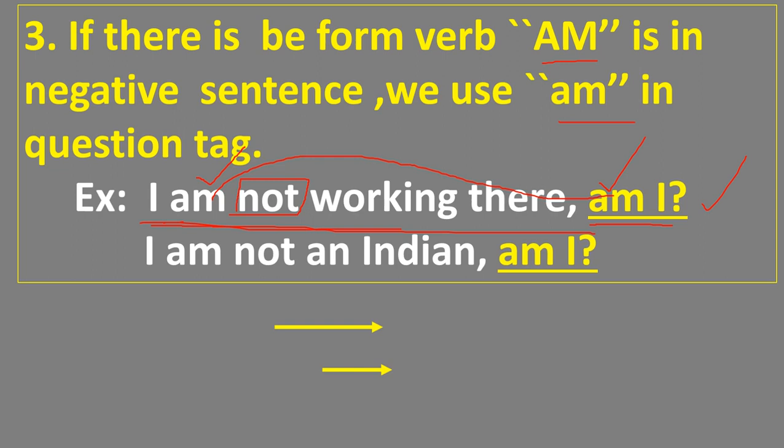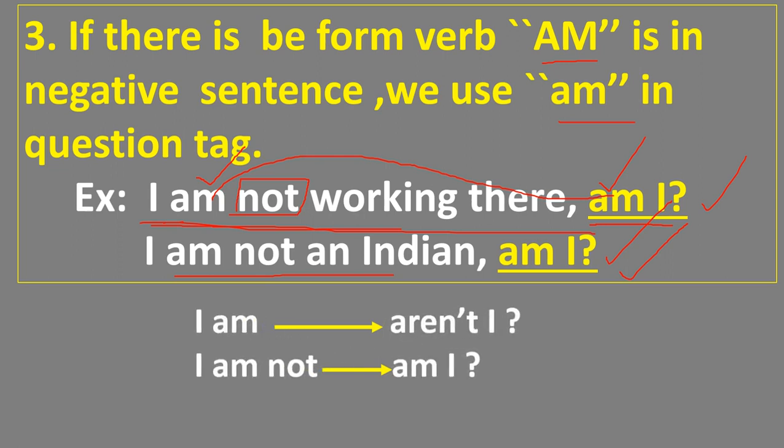Understood? If there is a positive statement with I am, the question tag is aren't I. If there is a negative statement with I am, the question tag is am I. Here also, I am not an Indian. Here this is a negative statement. So the question tag is am I. You follow the same procedure. Okay. So finally we can say that the question tag for I am is aren't I. The question tag for I am not is am I.